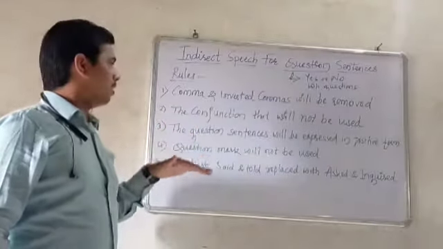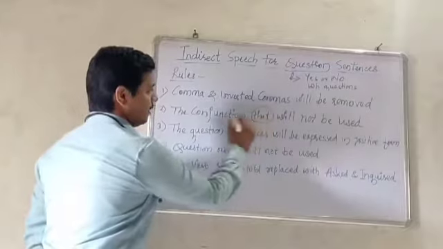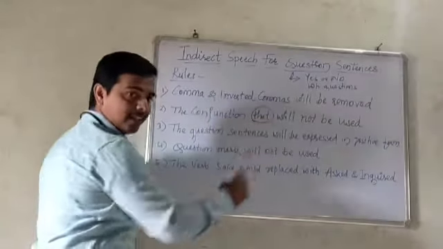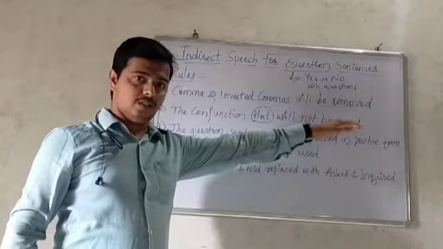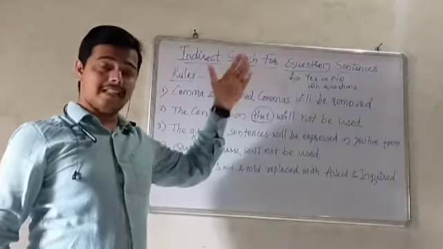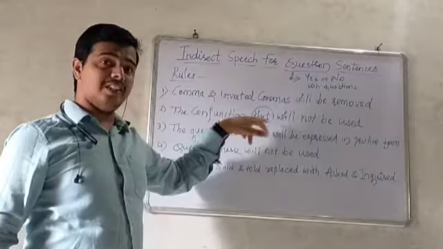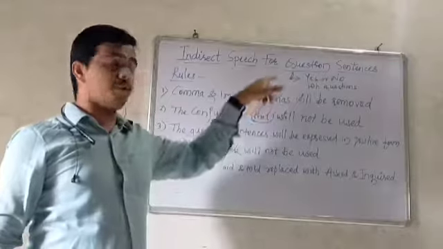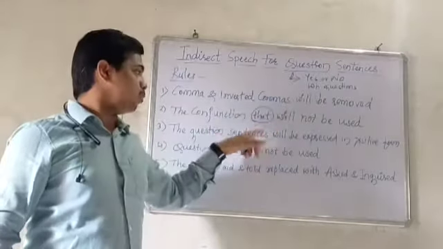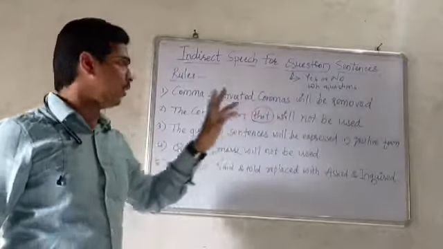The second rule, the conjunction that will not be used. Before these sentences we have used the conjunction that in indirect speech, but here in question forms we are not supposed to use the conjunction that. So this is the second rule.